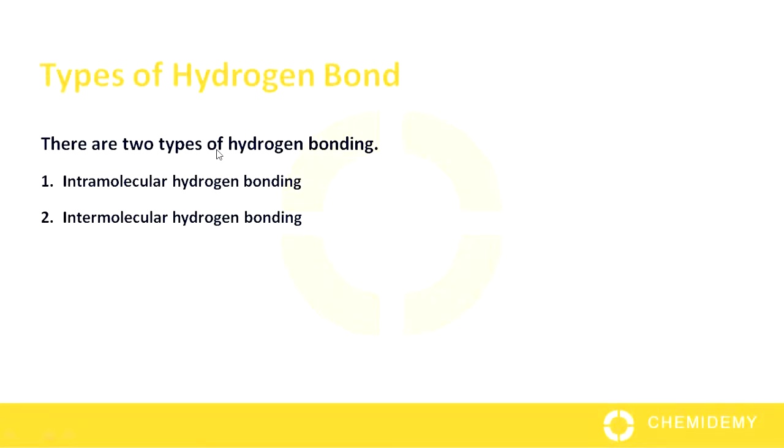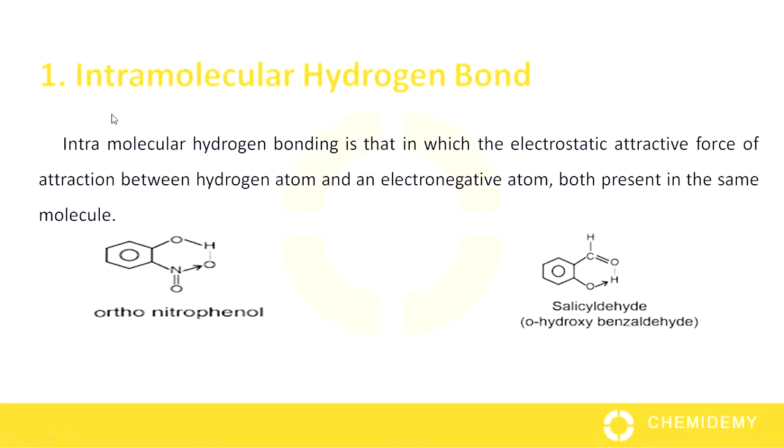Types of hydrogen bond. There are two types of hydrogen bonding, that is intramolecular hydrogen bonding and intermolecular hydrogen bonding. Intramolecular hydrogen bond. Intramolecular hydrogen bonding is that in which the electrostatic attractive force of attraction between hydrogen atom and an electronegative atom are both present in the same molecule.